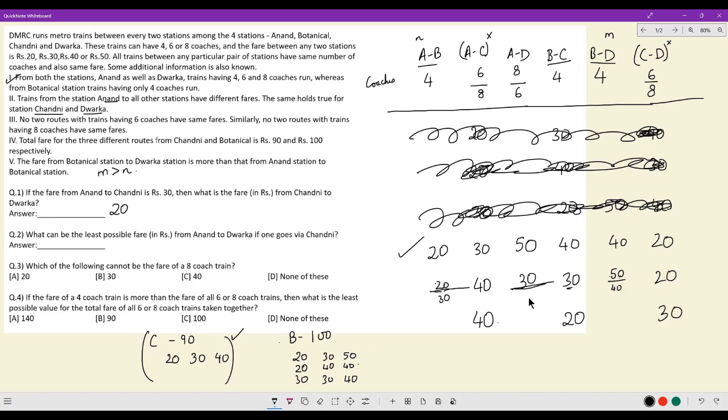Let us now check here at the bottom. I have 30 here. I have 40 here. For 30, 40, let's see for AD price, 30 cannot come here, 40 cannot come here, 40 cannot come here, 20 cannot come here. So I can have 50. Oh, so both these cases are valid.